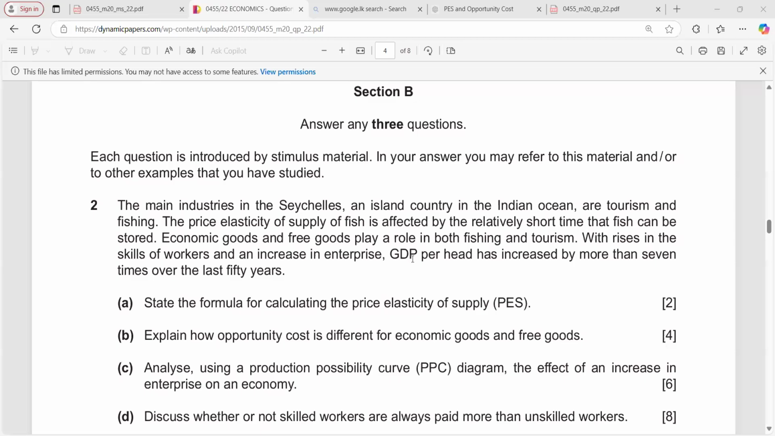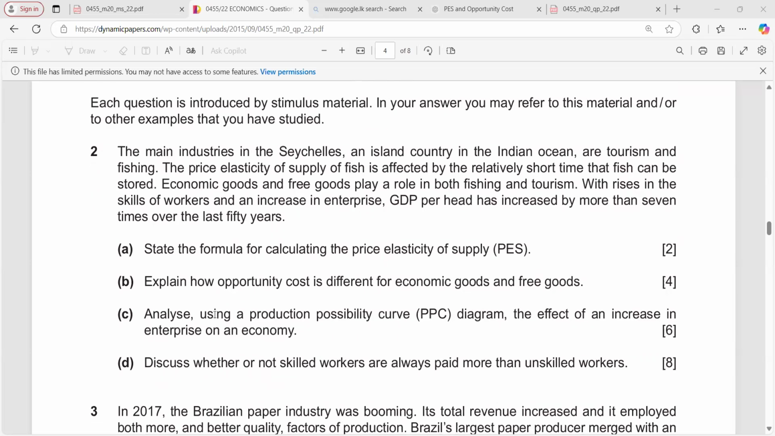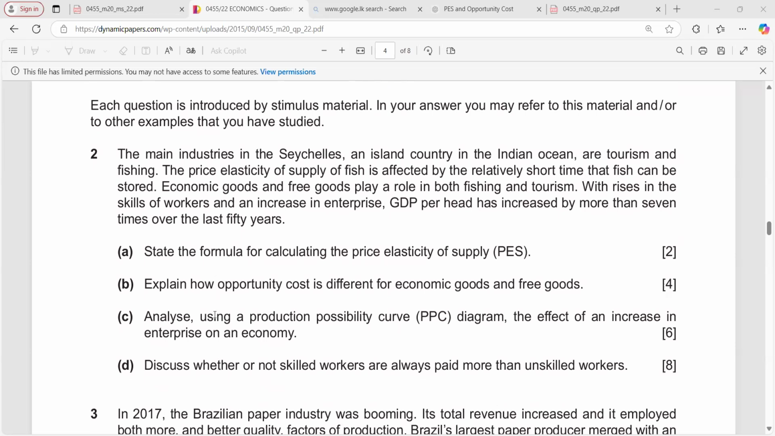Today we are going to learn February-March 2020 economics paper, section B, question number 2. So first we will read the question.